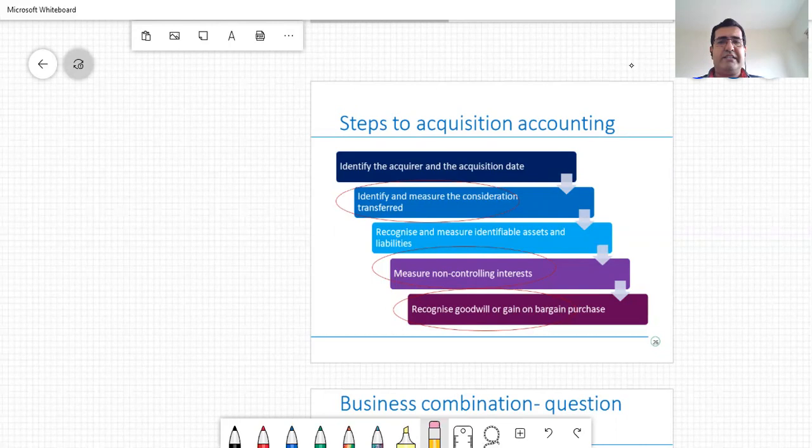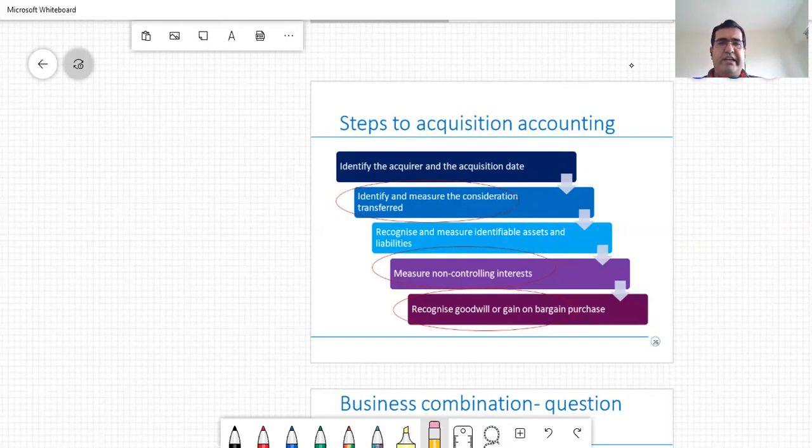Finally, another very critical step in the real world, which is to recognize and measure identifiable assets and liabilities. Friends, you could have a situation where there's an entity that gets acquired which has a great goodwill, which has a great brand name. The brand name does not always appear on its financial statements, but in a business combination, it could be possible that you could now see the brand in the financial statements of the acquirer. So a very important practical step that's part of the business combination accounting. Thereafter, you measure non-controlling interests or minority interests as we commonly understand them in the accounting standards world.